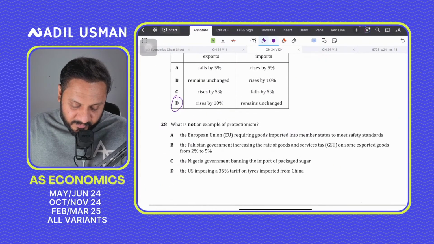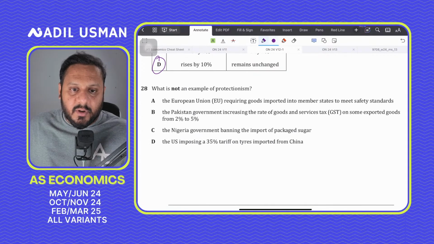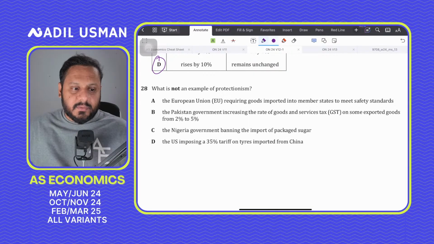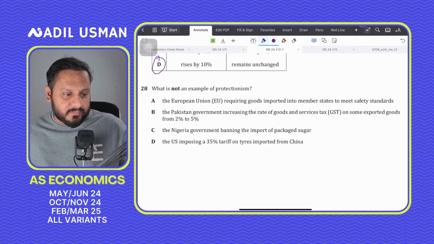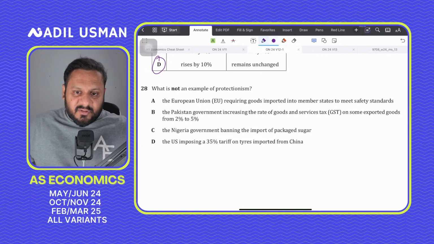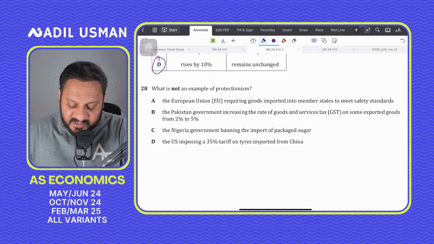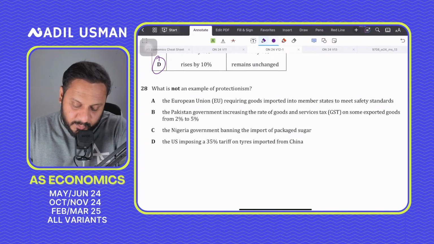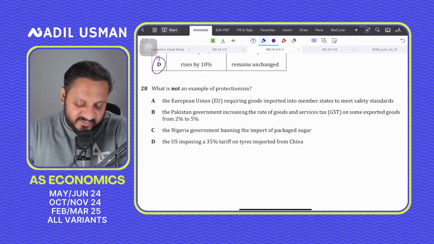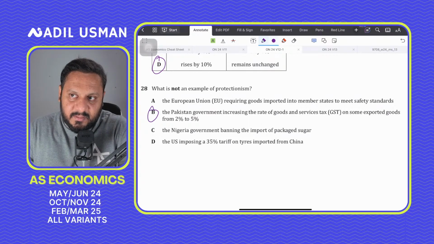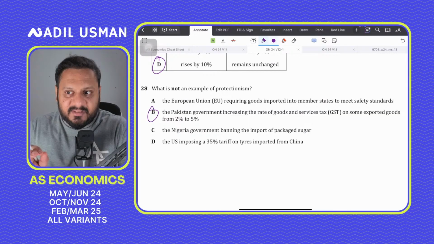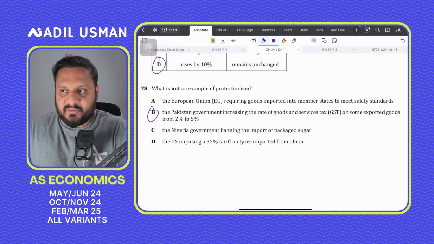What is not an example of protectionism? Question number 28. So let's suppose Pakistan raises the GST. It says the government of Pakistan increases the rate of GST on some exported goods from 2% to 5%. This is not protectionism. Protectionism aims to protect and shield domestic industries by limiting imports or subsidizing local producers or firms. Taxing your imports do not protect domestic producers.